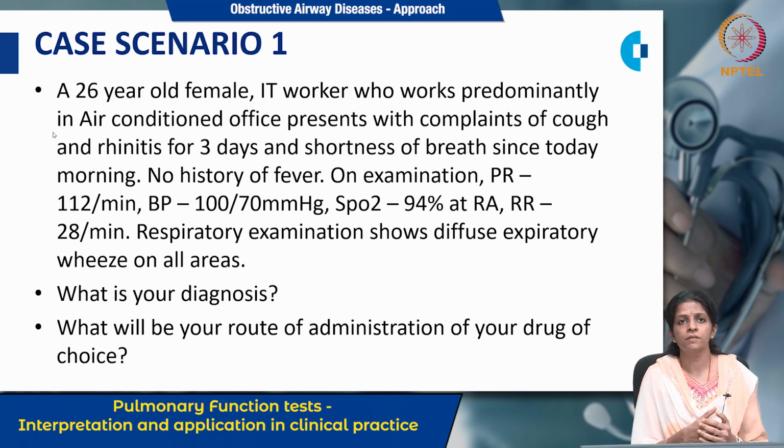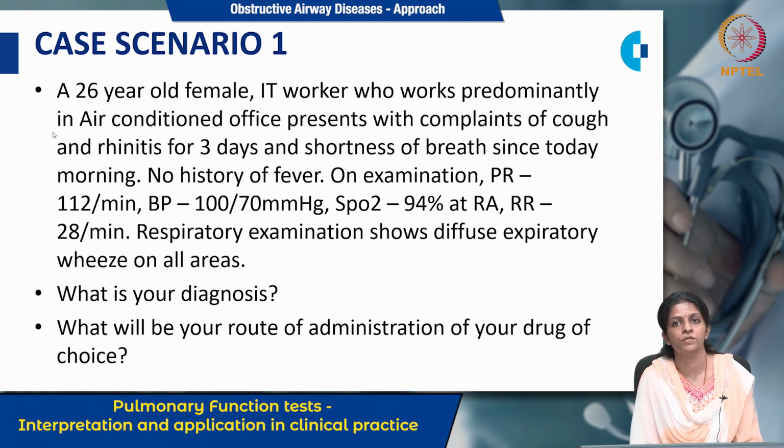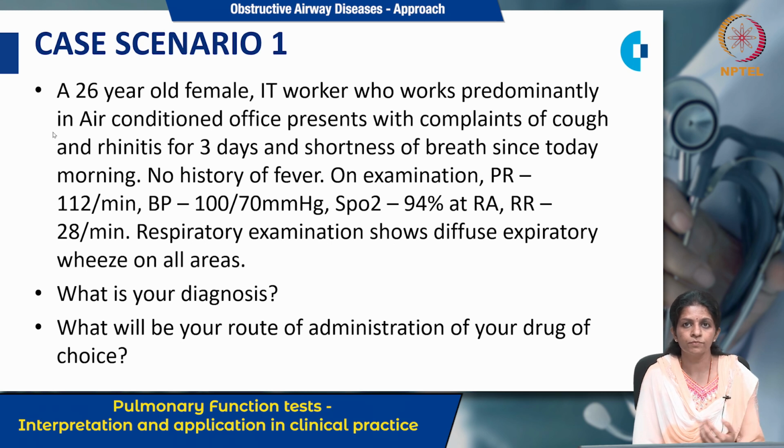In this, as you see, the patient has rhinitis and there is an exposure history to the air-conditioned office. That is one thing. And then the patient has an increased respiratory rate, and also a predominant wheeze in all parts. So this says that the patient is probably having a bronchial asthma exacerbation, or it could be an allergic asthma exacerbation. What will be the route of administration of the drug? Once you get a patient, you can use nebulization or bronchodilators and inhaled corticosteroids, and if the symptoms do not respond to this, you can go for parenteral therapy.